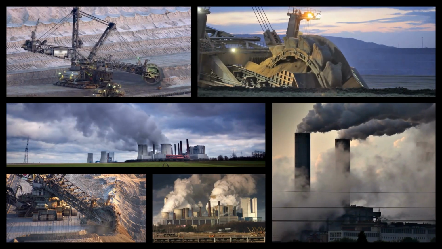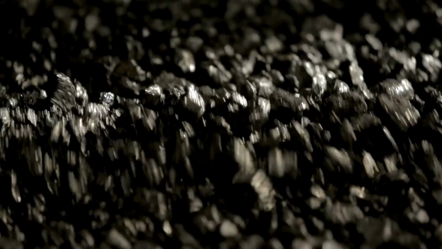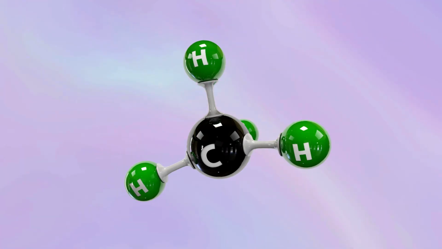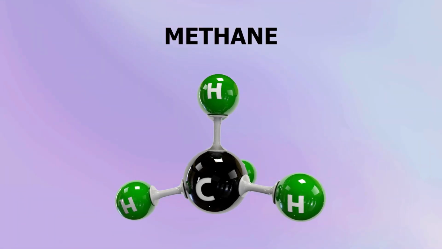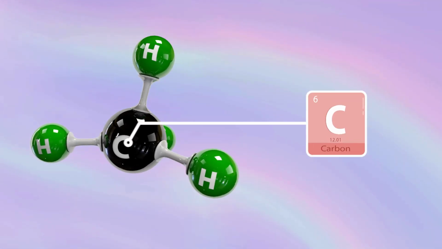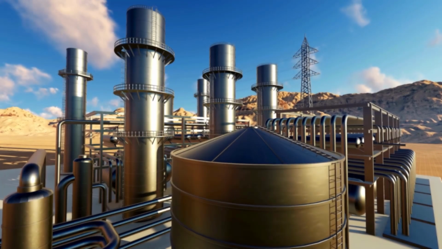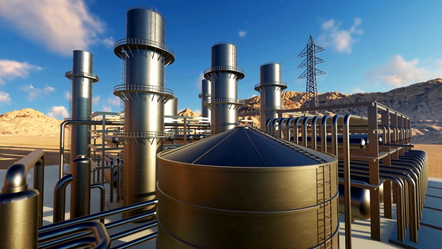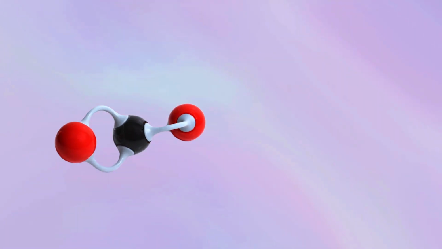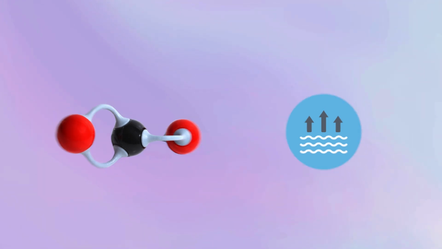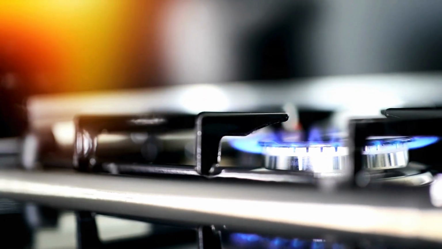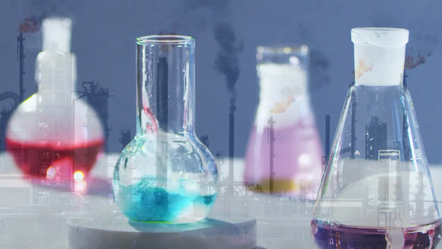What is natural gas? Natural gas is a fossil fuel energy source. Natural gas contains many different compounds. The largest component of natural gas is methane, a compound with 1 carbon atom and 4 hydrogen atoms, CH4. Natural gas also contains smaller amounts of natural gas liquids, NGLs, which are also hydrocarbon gas liquids, and non-hydrocarbon gases, such as carbon dioxide and water vapor. We use natural gas as a fuel and to make materials and chemicals.